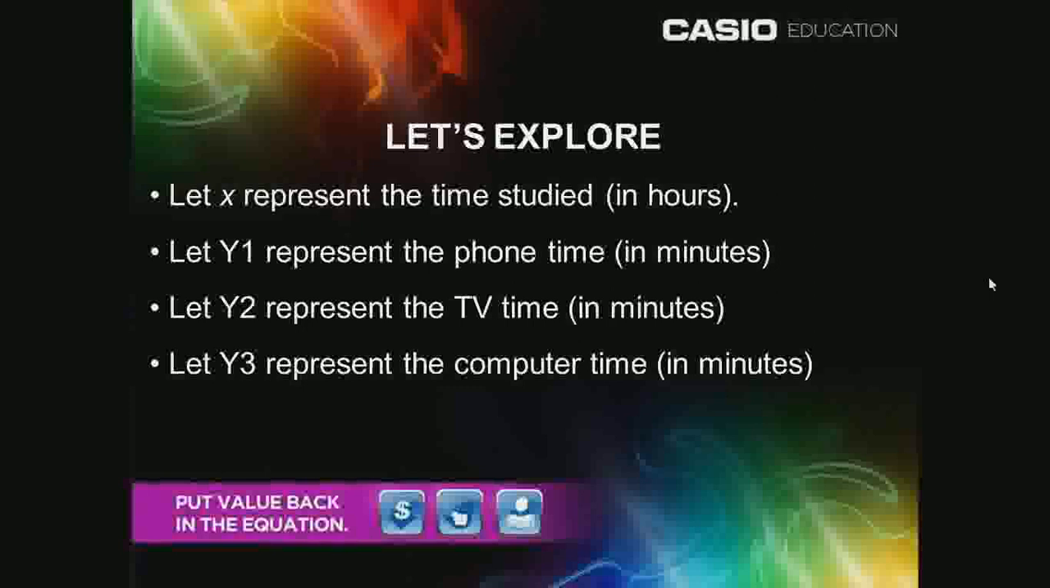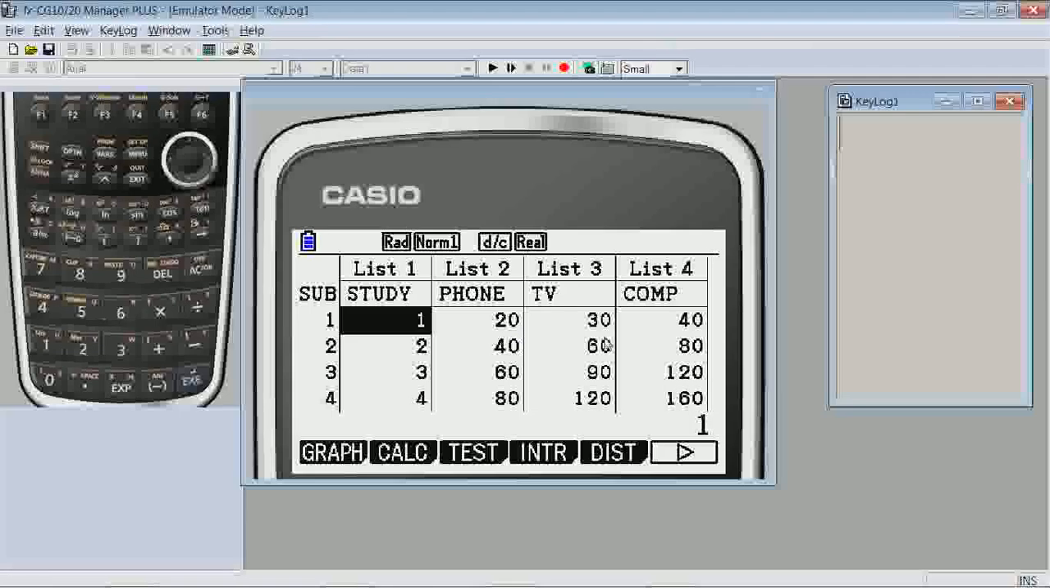I've already entered study times from 1 to 6 into list 1, and then the corresponding phone times, television times, and computer times into lists 2, 3, and 4, respectively. I've already added the labels study, phone, TV, and comp to the appropriate lists.